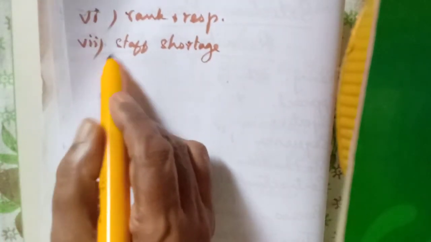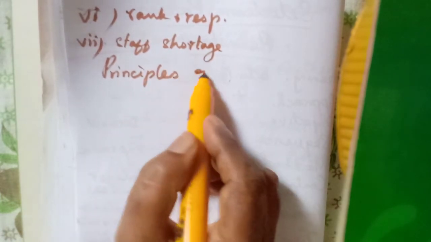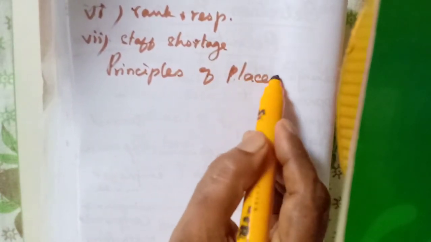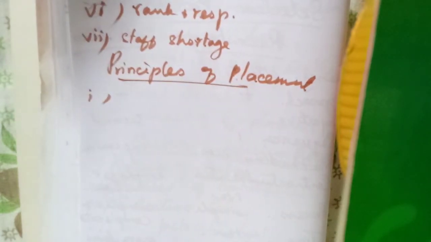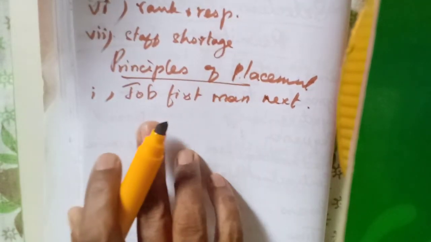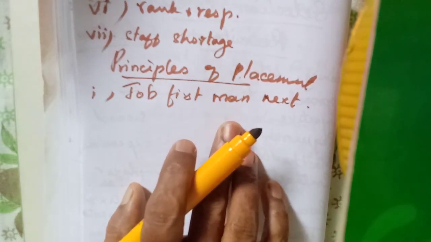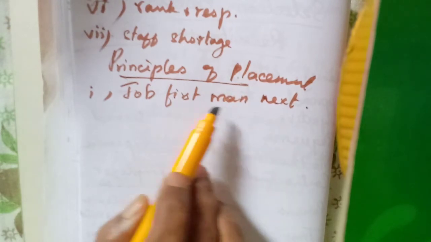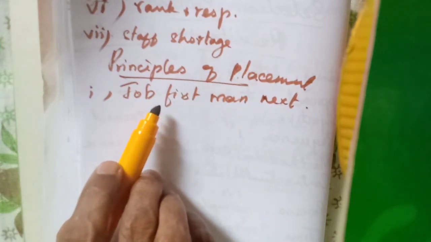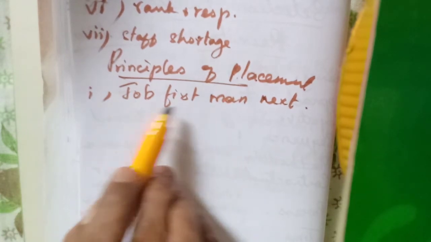Then the next heading, principles of placement. The first one, job first, man next. Why is it said? Because we are placing the right man in the right job. First we have to select the job first, man next, that is the main principle.